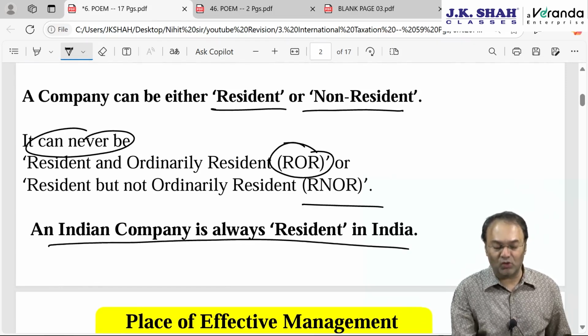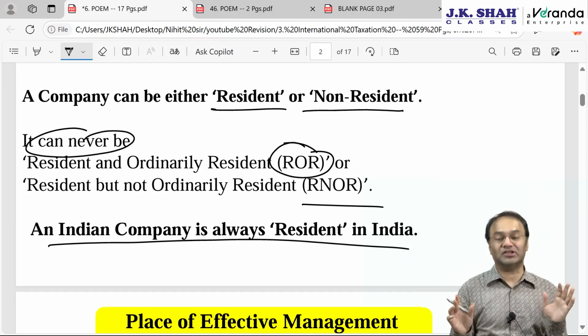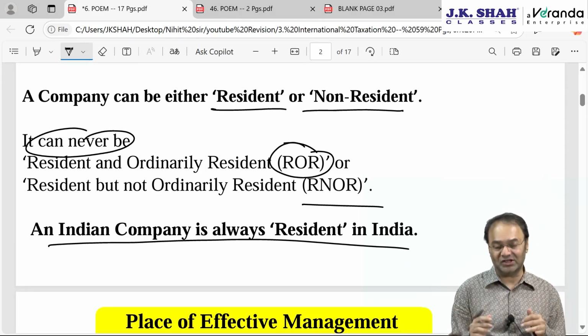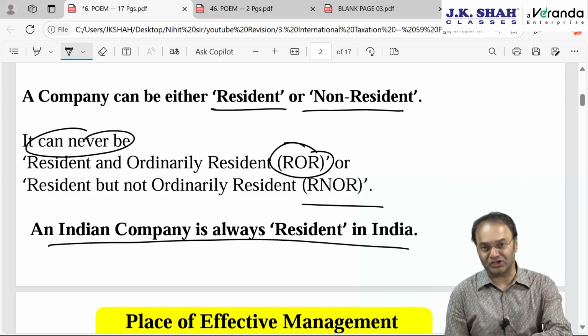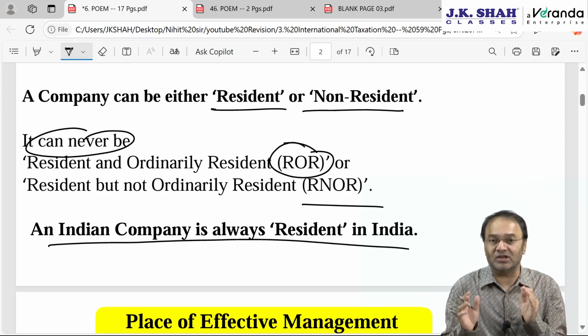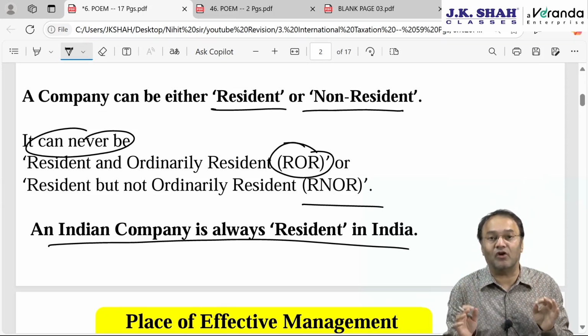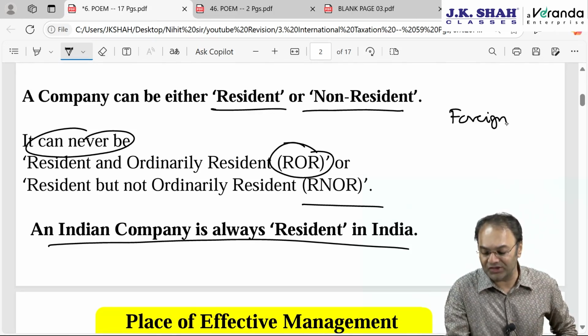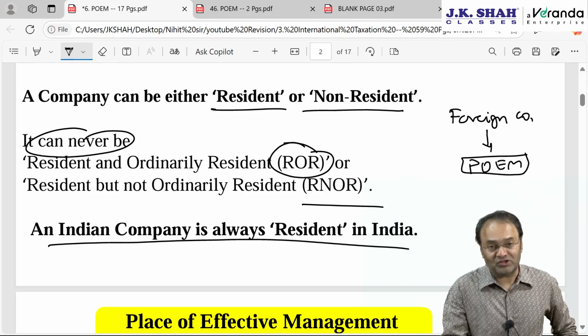And second thing we know is Indian companies are always resident in India, a company incorporated under Companies Act 1956 or under Companies Act 2013. That means this chapter is exclusively concentrating on foreign companies, how to determine residential status of a foreign company. As far as foreign companies, that is companies incorporated outside India, are concerned, residential status will totally depend upon place of effective management.